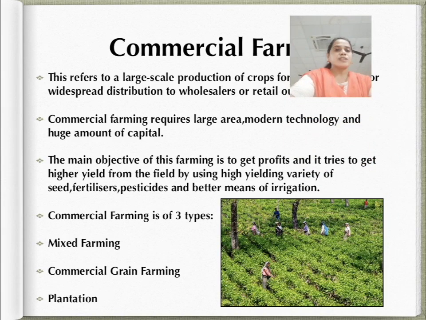The main objective of this farming is to get profit, and it tries to get a higher yield from the field by using high yielding variety (HYV) seeds, fertilizers, pesticides, and better means of irrigation. Commercial farming is of three types. What are the three types? They are commercial grain farming, mixed farming, and plantation.